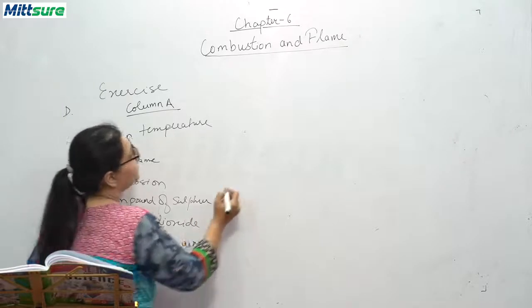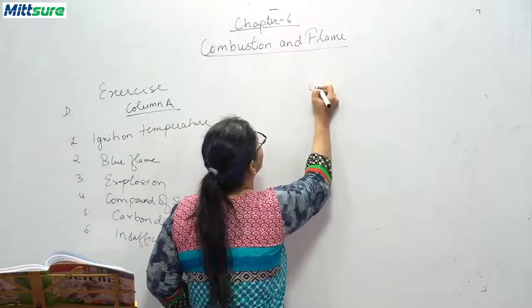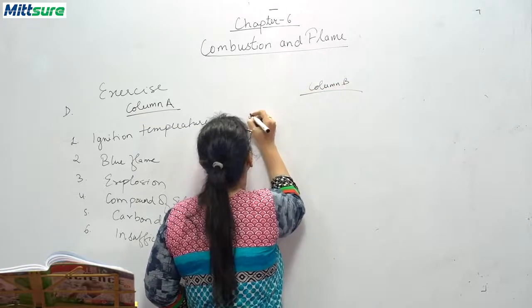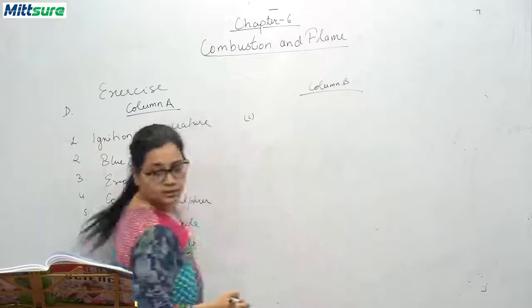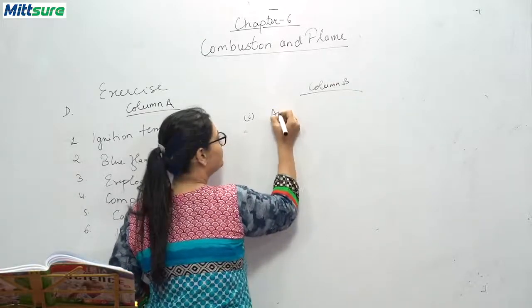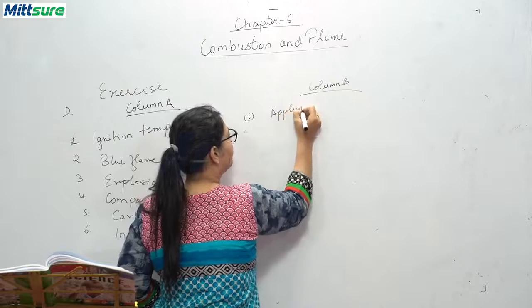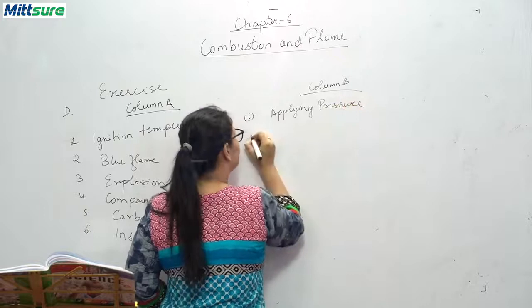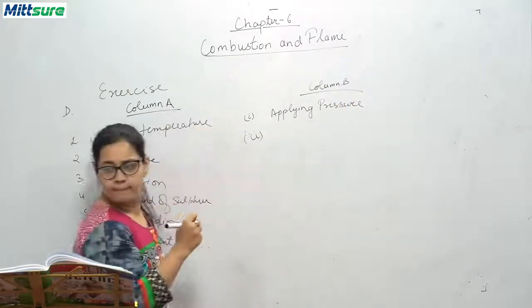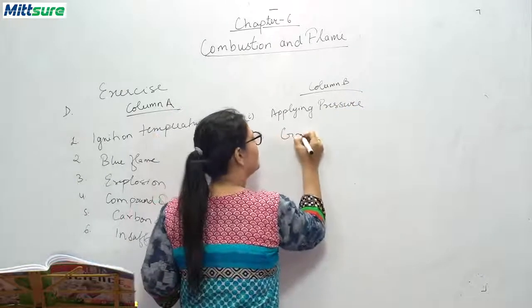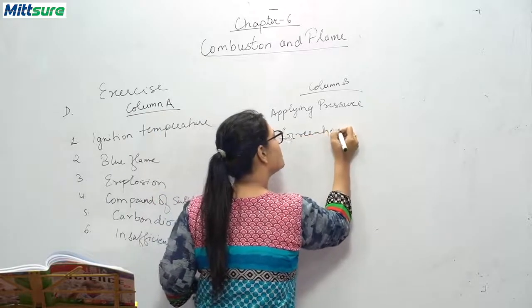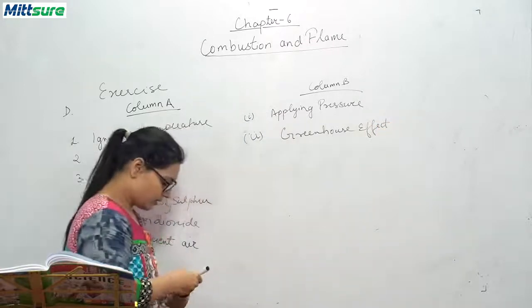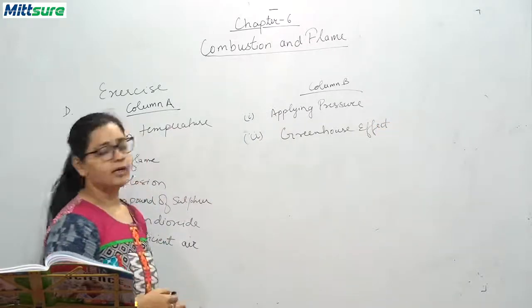Okay, now column B. The first is applying pressure. Second is greenhouse effect.